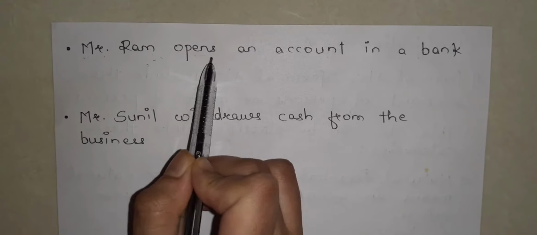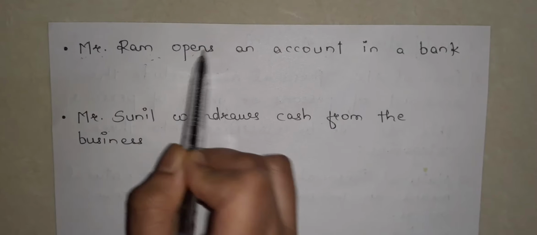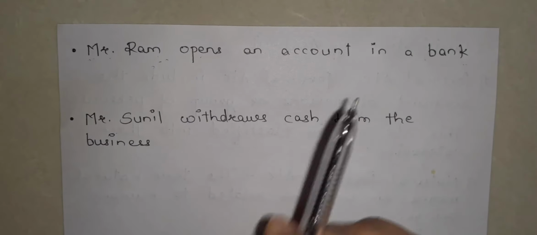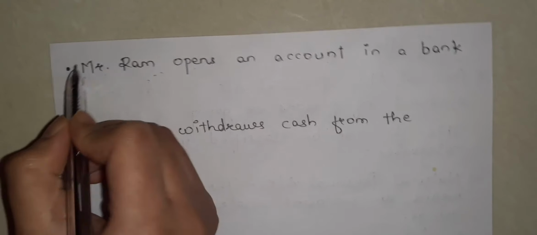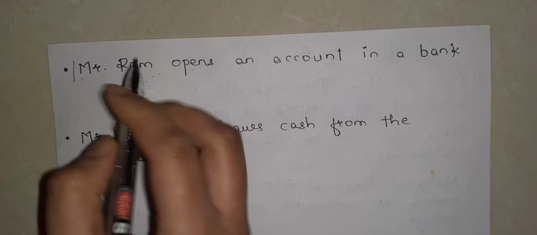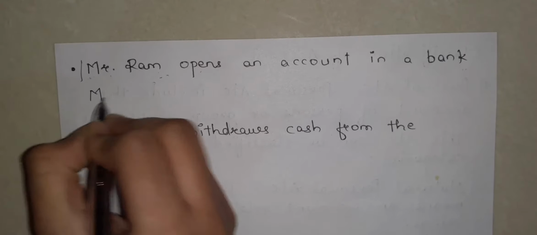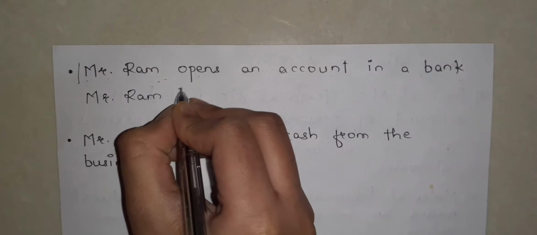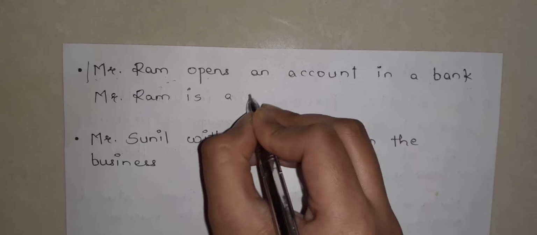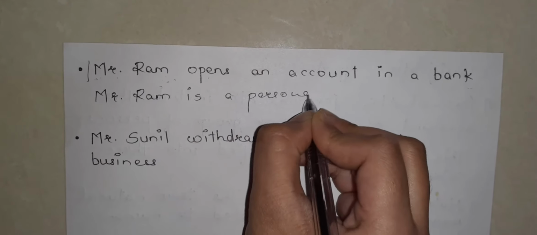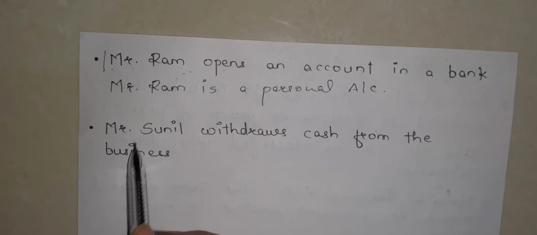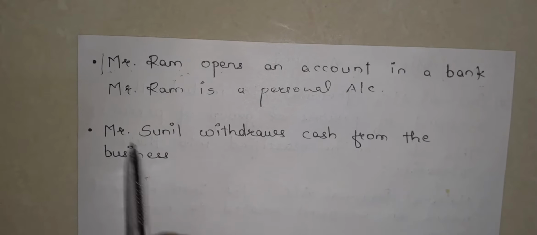The first example: Mr. Ram opens an account in a bank. Here we have to guess which is a personal account. So here Mr. Ram is a personal account. Got it? Now let's move on to the second example.